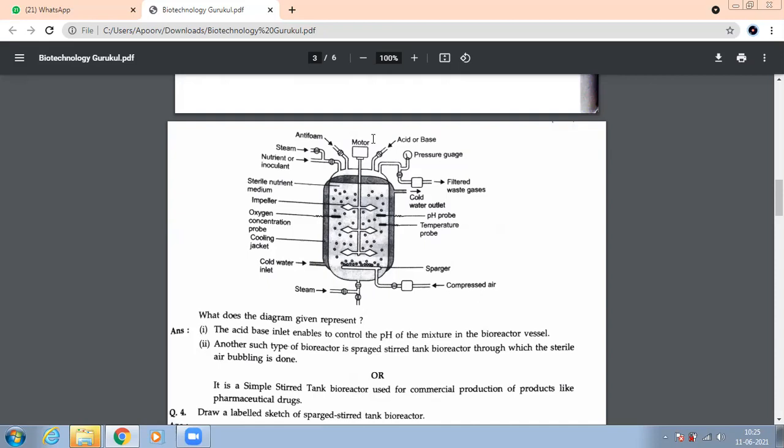For rotating, so that all the things which we have added in the bioreactor mix very nicely. We have an agitator and a motor. The motor goes round, so when it moves, it will automatically mix up the contents. So these are the important components of your bioreactor.